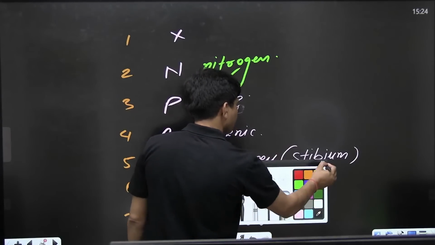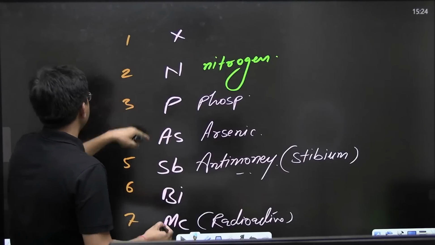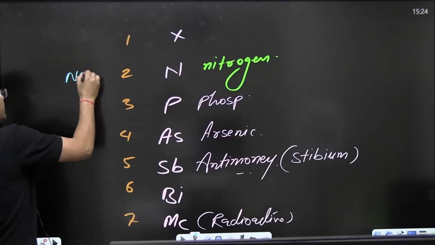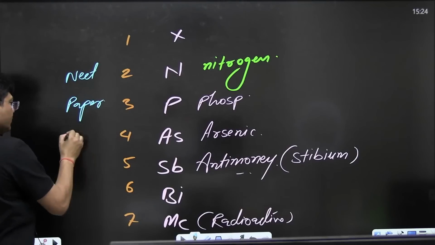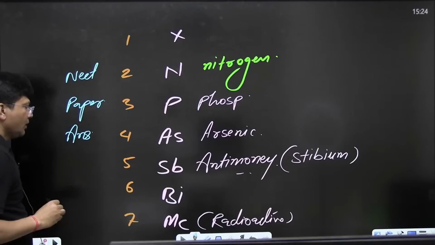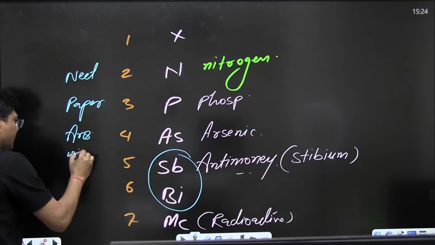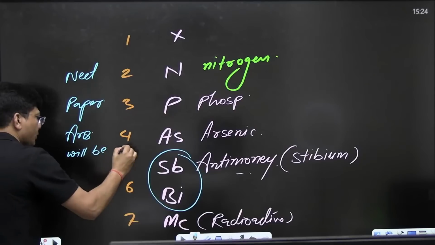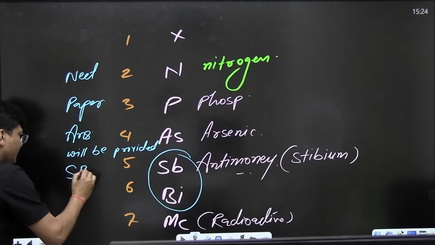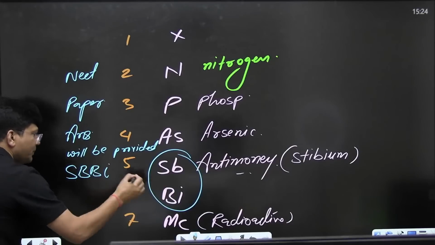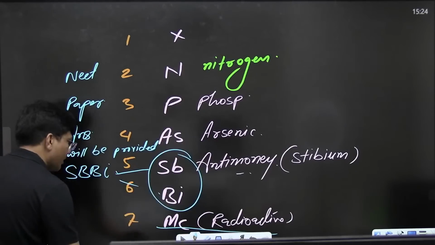The trick is: NEET paper answers will be provided by SBI with the radioactive mic.